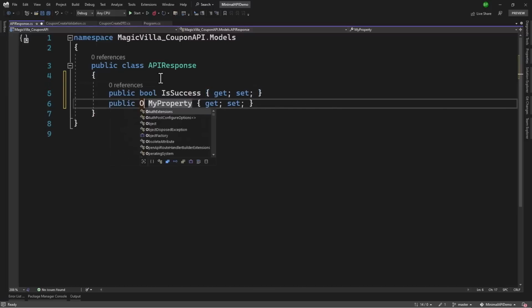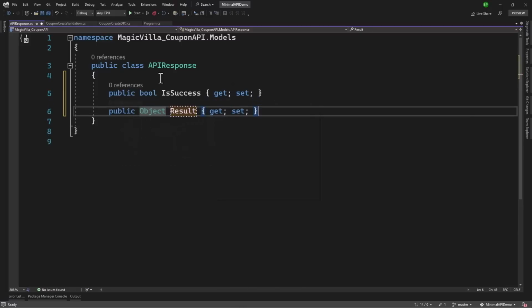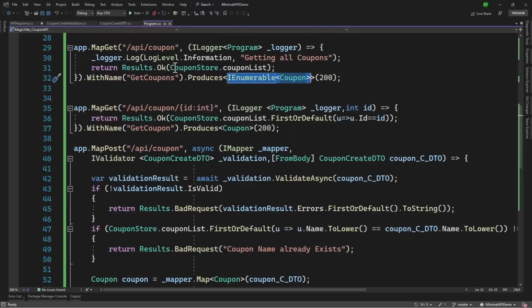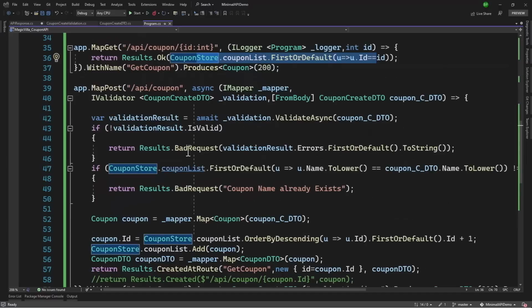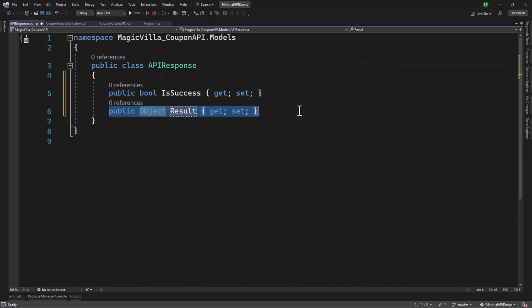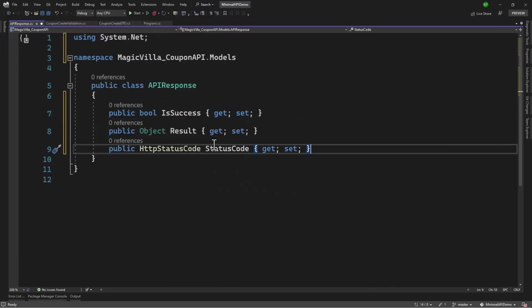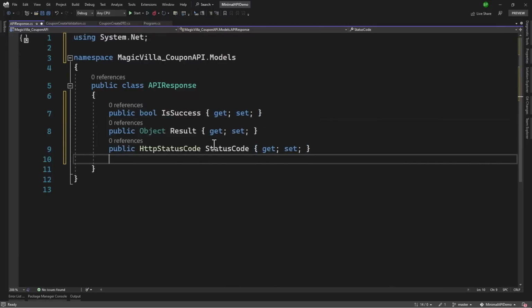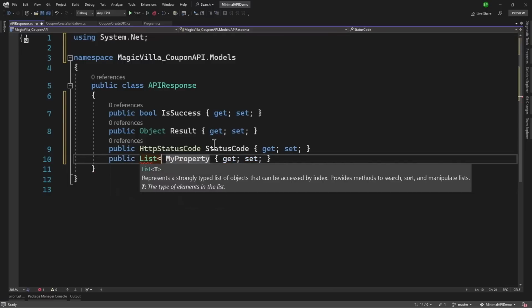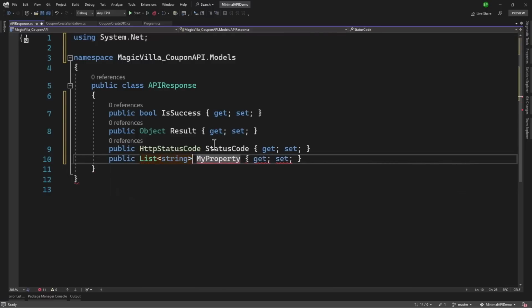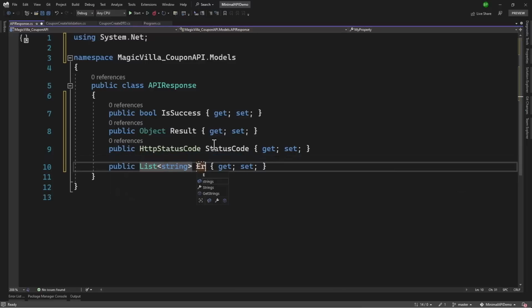Then we want an object, which we will call Result, and anything that our API or endpoint returns back, like a coupon list or a single coupon, or the coupon that was created, all of that will be in this Result object. Next, I want the status code, so that will be of type HttpStatusCode. And finally, I want all the error messages, so a list of string, and we can call that ErrorMessages.